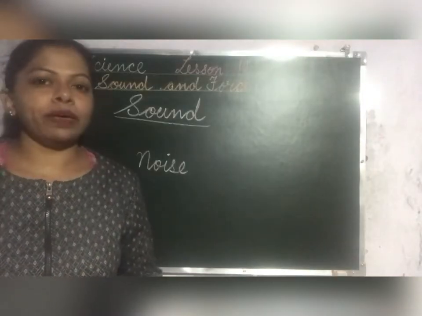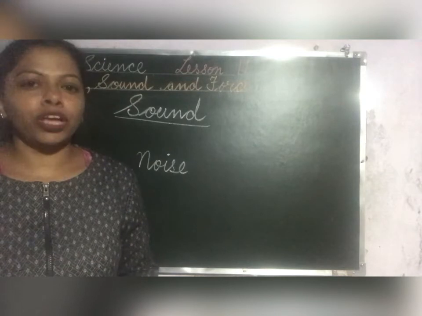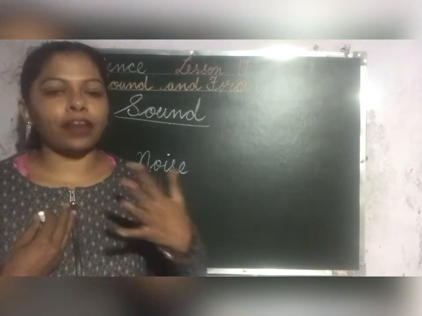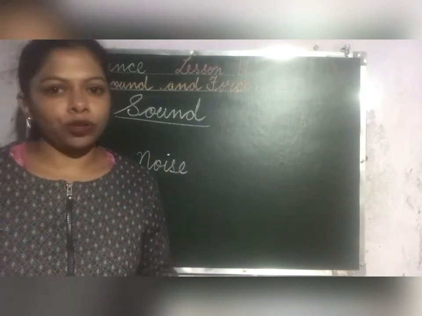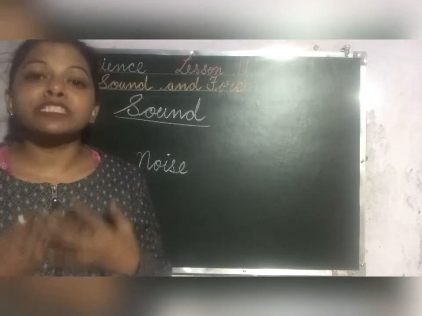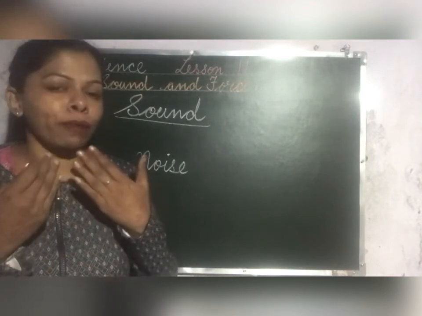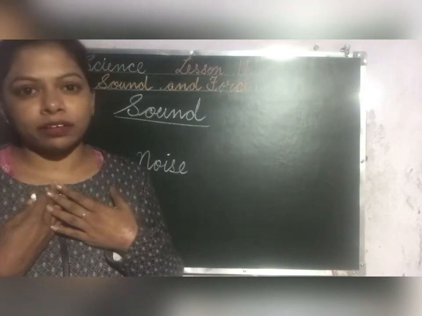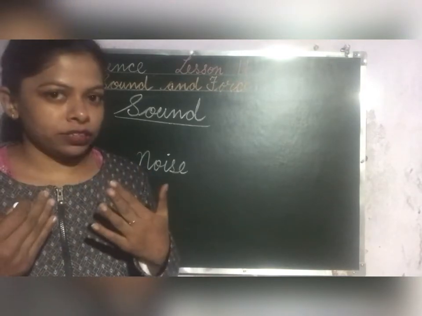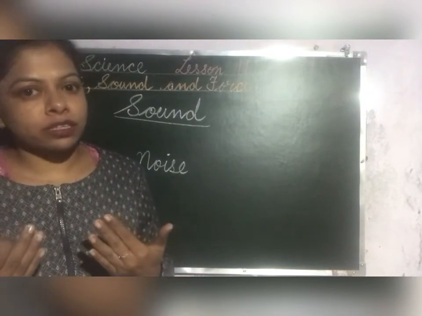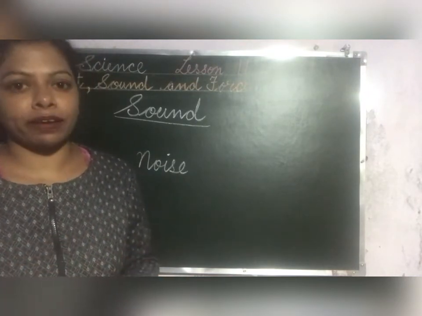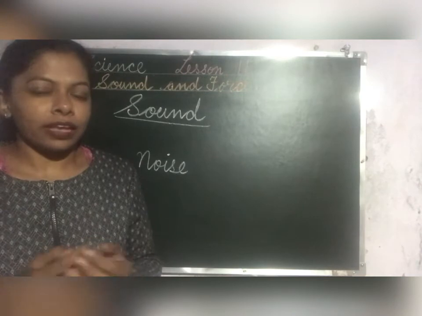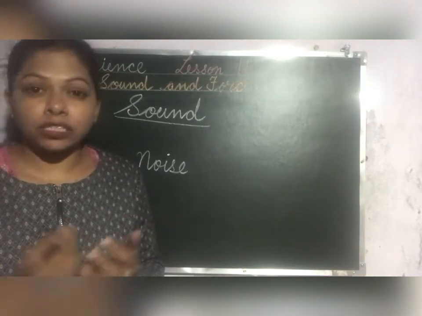Our next topic is sound. Children, can you hear me? Can you make out what I am saying? Yes, you can. Why? Because when I am speaking, sound is coming out from my mouth, so you can make out easily that what I am saying. Okay, so this is sound. Animal's voice, bell ringing, birds chirping, baby's voice. They are the soft voice and they are the sounds that they make.